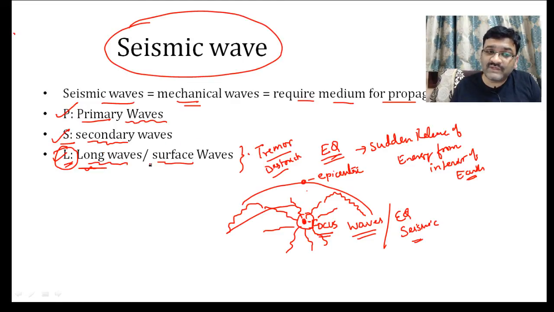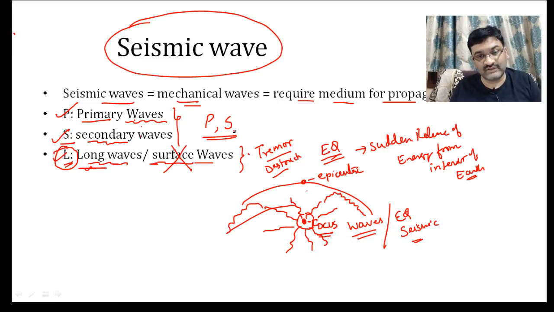But always being located near the surface, they are not very helpful in the study of the interior of the earth. Therefore, we can eliminate them and say that only the waves that come from the focus are useful in the study of the interior of the earth. So P and S waves will help us in understanding the interior of the earth. Are you able to understand this?